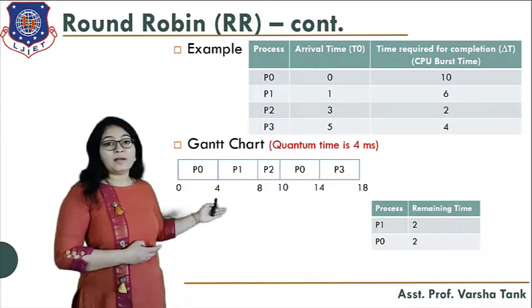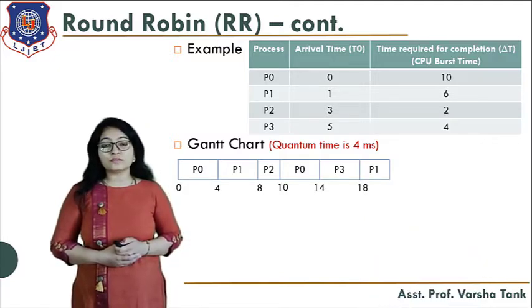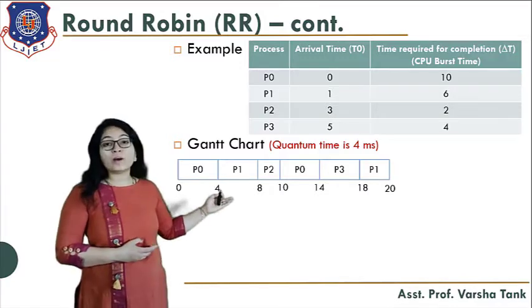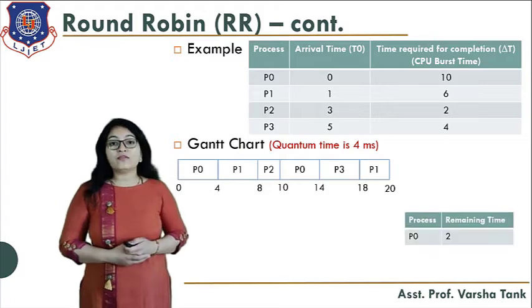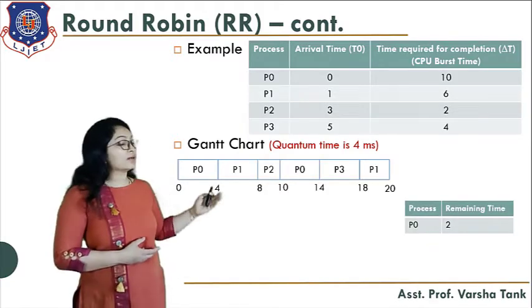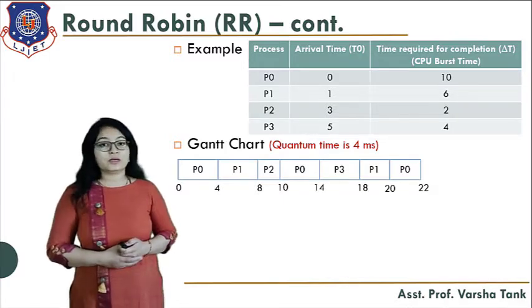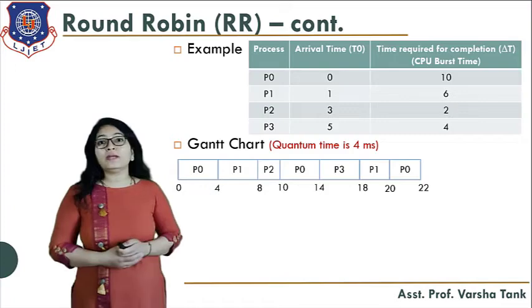Now P1 and P0 are there. First of all, P1 will go for execution. It requires just 2 milliseconds of CPU and it completes its task. After that, P0, which again requires 2 milliseconds, completes its task. So here you can see this is the timeline chart for the round robin algorithm.